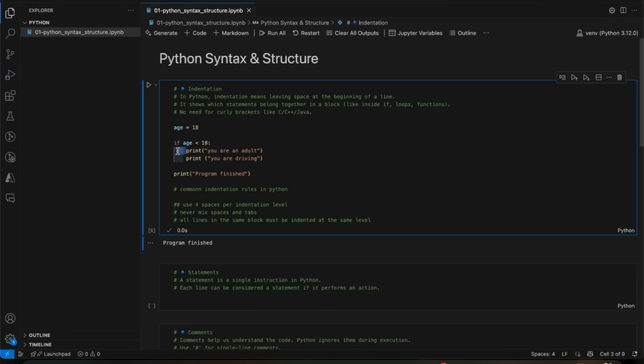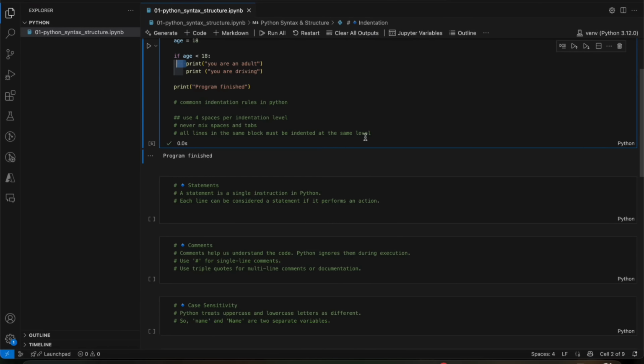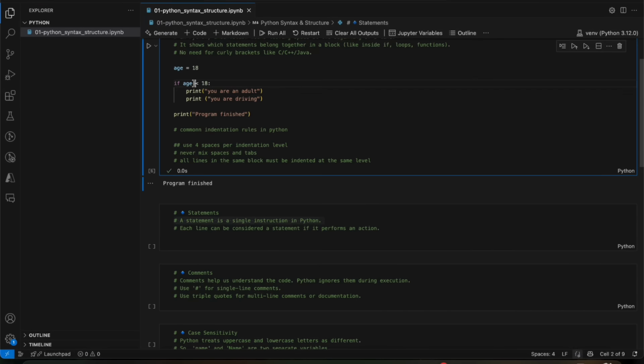Now we'll move to statements. In Python, a statement is a single instruction, a single line of code that performs some action. It could be assigning a value, calling a function, performing a calculation, or controlling the flow of the program. See, this is also a statement, we are assigning a value. This is also a statement, we are making a conditional.